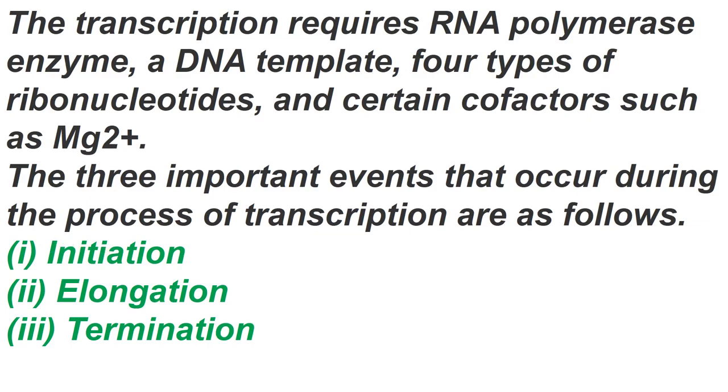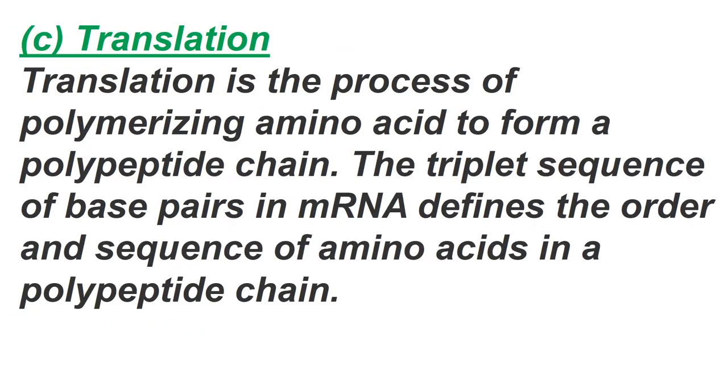So let's do the next part. C part of question number 14, that is translation. Translation is the process of polymerizing amino acids to form a polypeptide chain. And how will this polypeptide chain be formed? By reading the codons present on the mRNA. Codons are present in the form of a triplet sequence, so the triplet sequence of base pairs in mRNA defines the order and sequence of amino acids in a polypeptide chain.